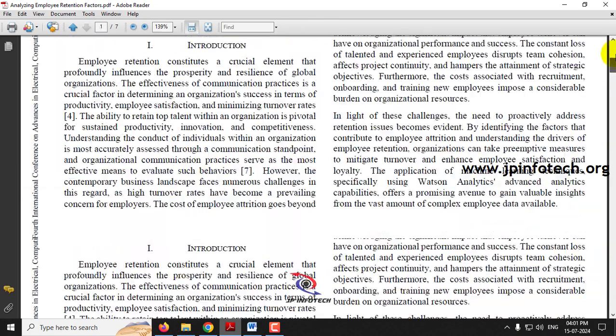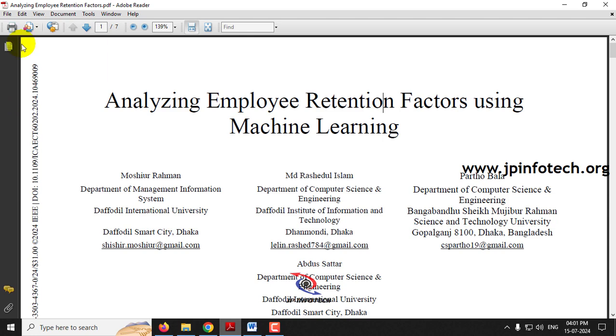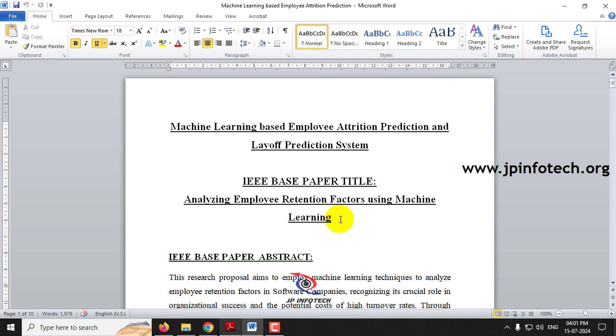So this is about the base paper concept, but we are not going to use the same as mentioned in the base paper. We have made some enhancements and some contributions. As you can see from the proposed title, we are going to combine two things, employee attrition prediction and employee layoff prediction.